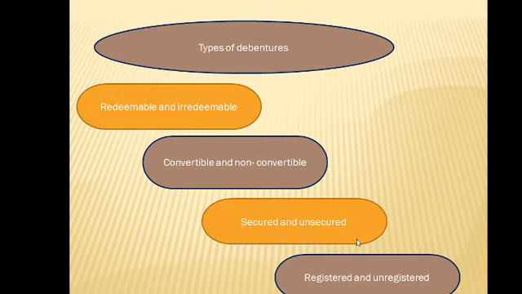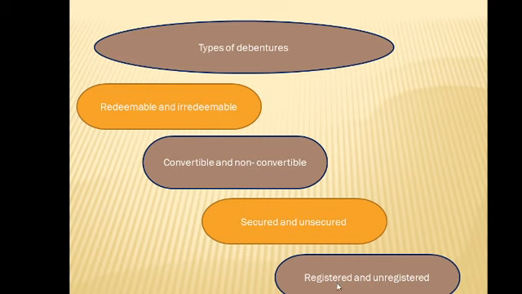That is unsecured. Now we have the last but not the least, the registered and unregistered debentures. Hope you are following. Now, the registered debentures are the debentures that are registered with the company. The amount of such debentures is payable only to those debenture holders whose name appears in the register of the company. When you come to the company, you register it and they register your name. So the money will only be paid to you, not to any of your family members, not to your friends, not to your wife, not to your children. It must be paid to you.